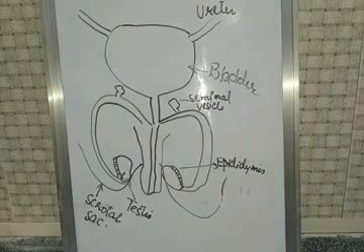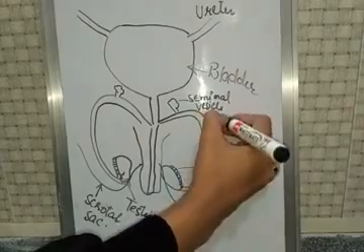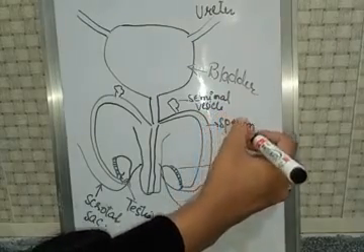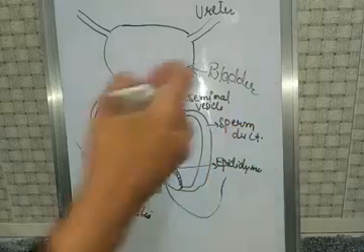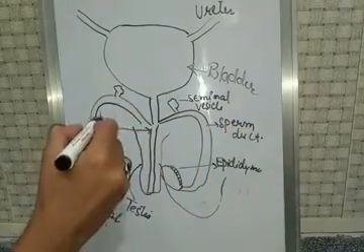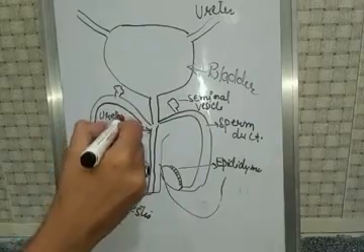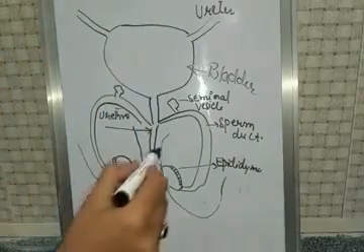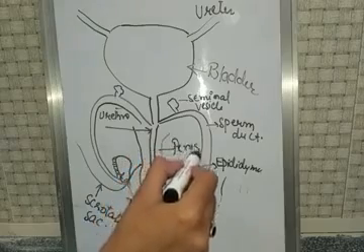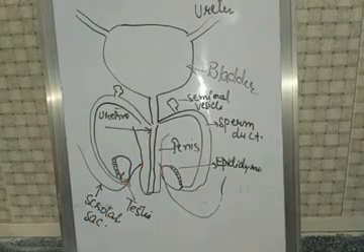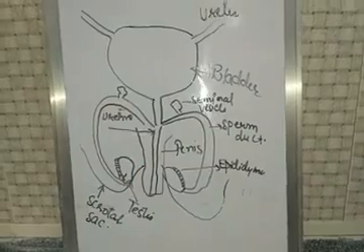Okay, and it is called sperm duct. This one is urethra. It's called penis, right?